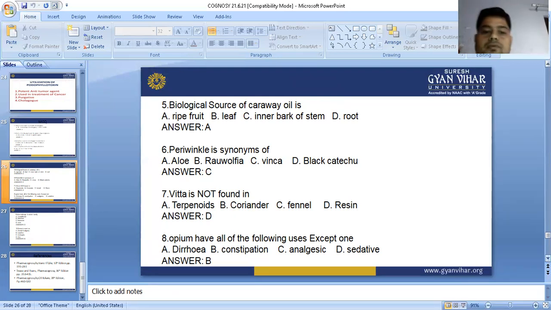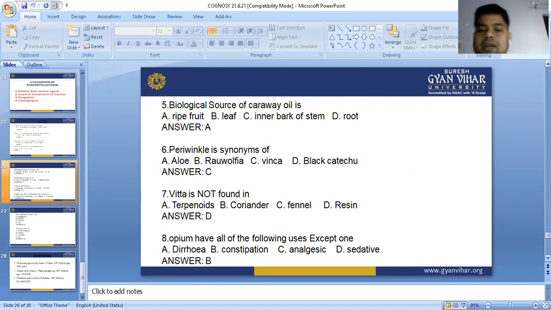Periwinkle is the synonym of what? This question has been asked in the drug inspector exam also. Periwinkle is the synonym of vinca alkaloid. So the answer is vinca. In aloe vera, there are 4 species found in India: Aloe vera capensis, Aloe barbadensis, Aloe ferox, and Socotrine aloe. And Rauwolfia's synonym is Chota Chand. So the answer is vinca, periwinkle is the synonym.